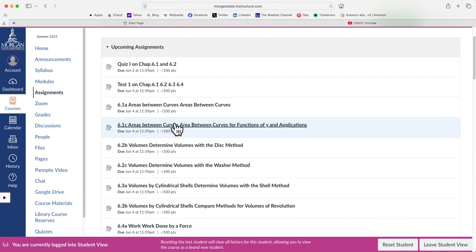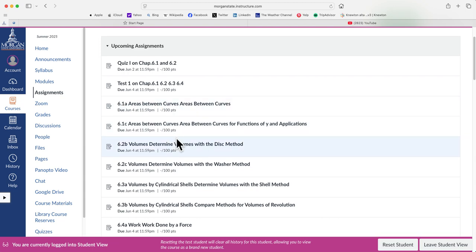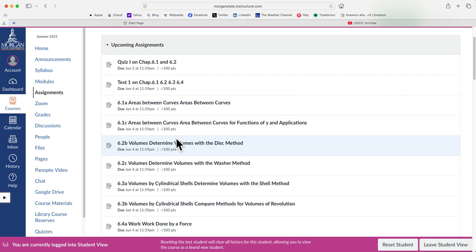Okay, again, there will be no extension on homework assignments. There will be no extension on quizzes. There will be no extension on the exams. When I say exam, I also include the final exam.